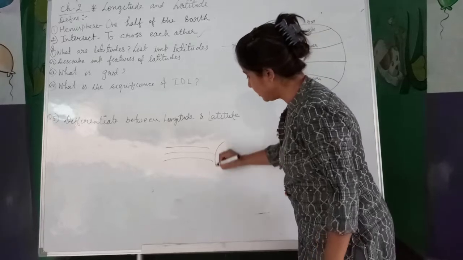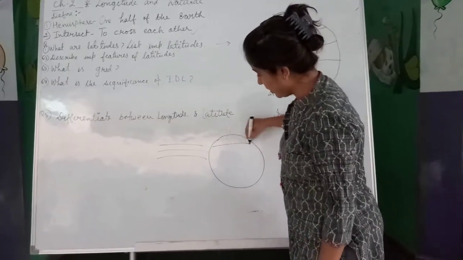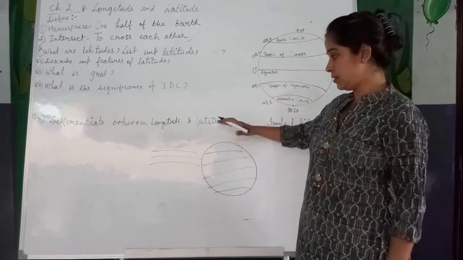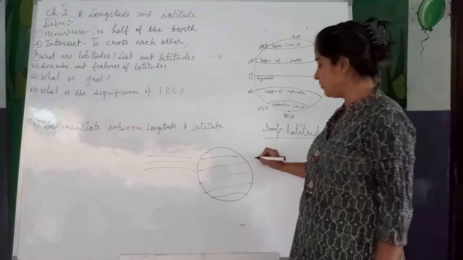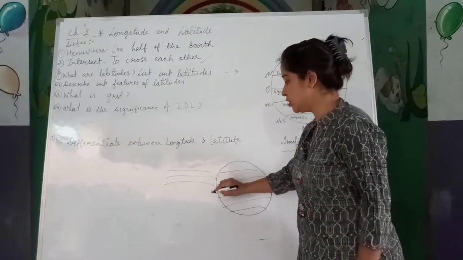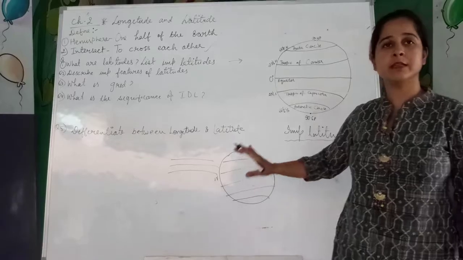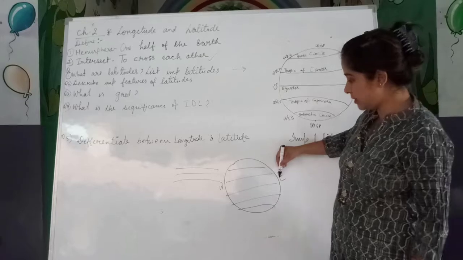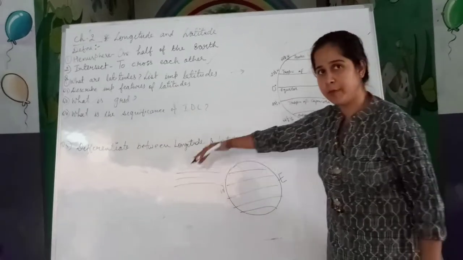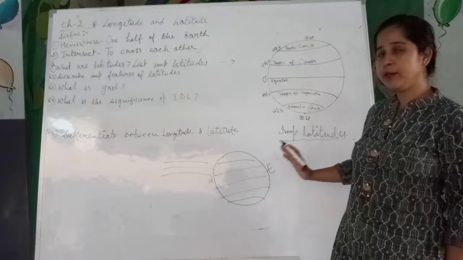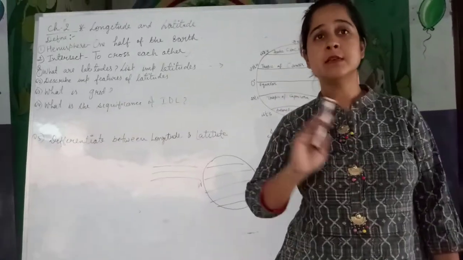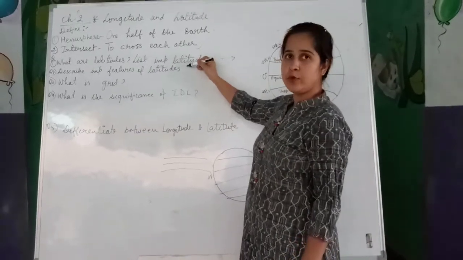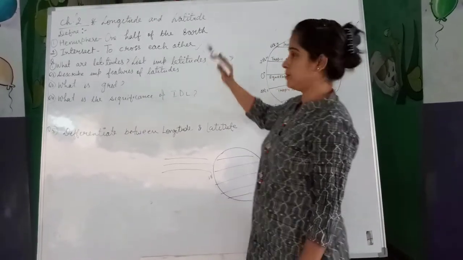Suppose this is the picture of the earth, and on the earth there are some horizontal, sleeping lines running from east to west. It is a special feature of latitudes that they are horizontal imaginary lines circling the earth. Circling means starting from the east to the west and again from the back side reaching the same point. So latitudes are imaginary lines circling the earth from east to west.